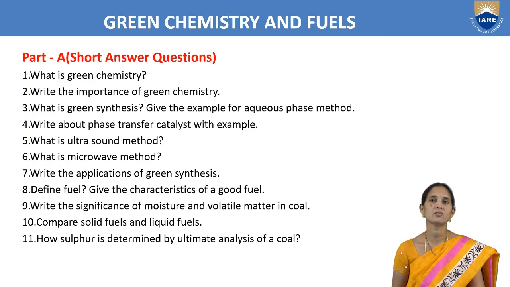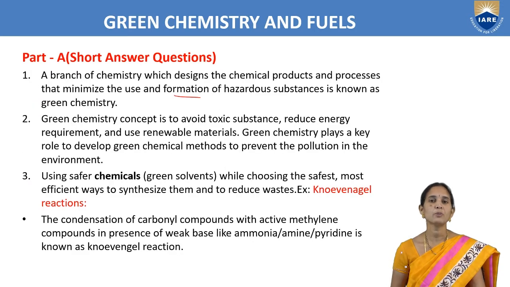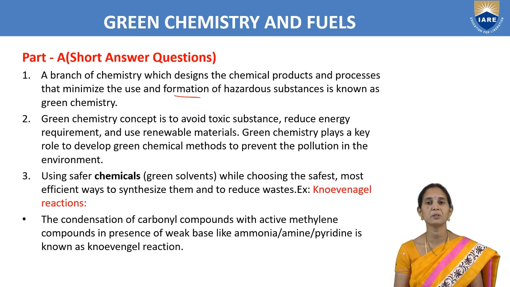What is the importance of green chemistry? By learning this concept, we can avoid toxic substances. We can avoid toxic solvents, organic solvents. We can reduce waste. We can use renewable materials. For example, we are using green solvents, ethanol and methanol, that we can prepare from the plants. So it plays a key role to develop green chemical methods to prevent pollution in the environment.